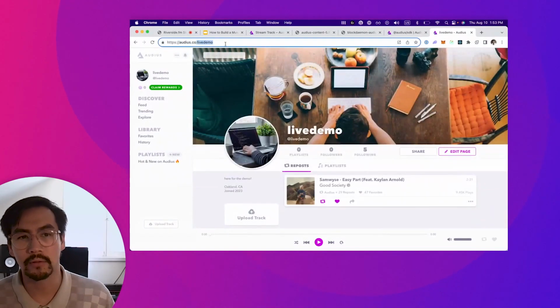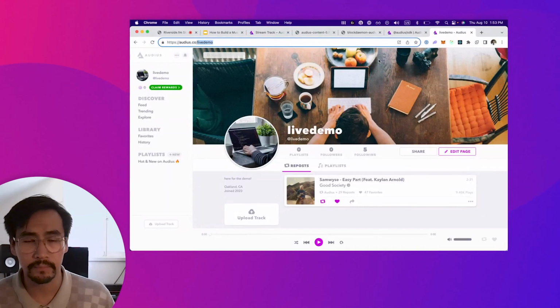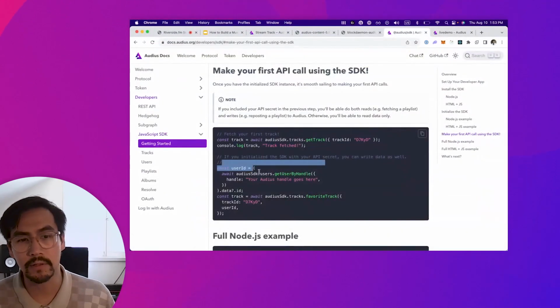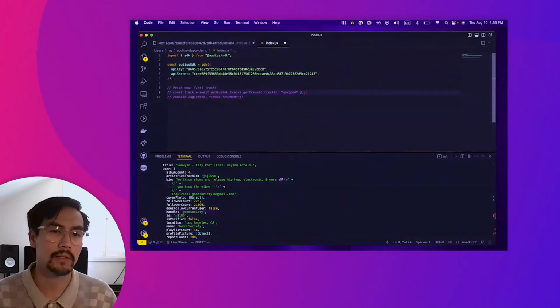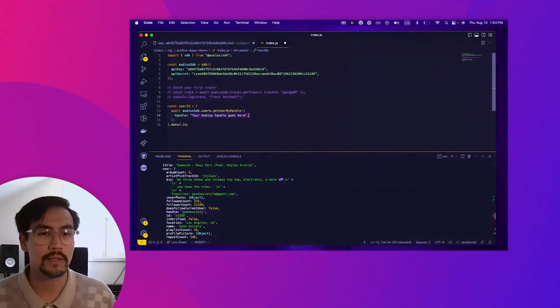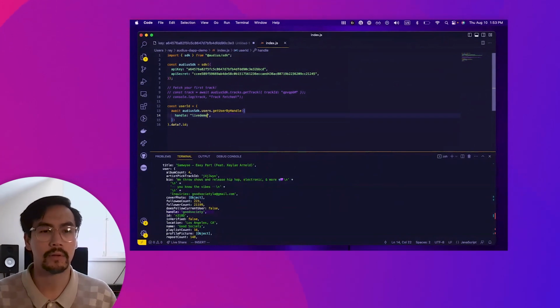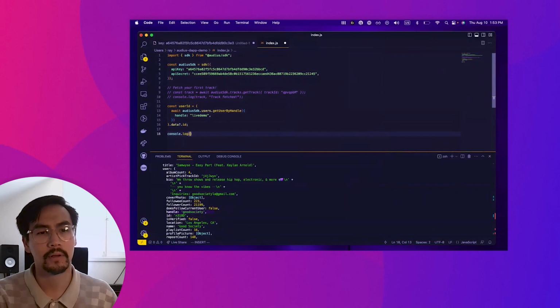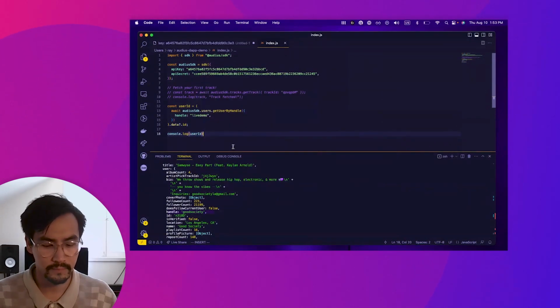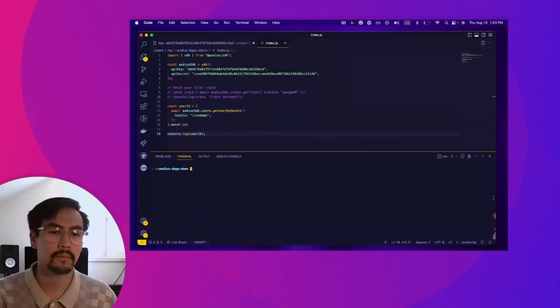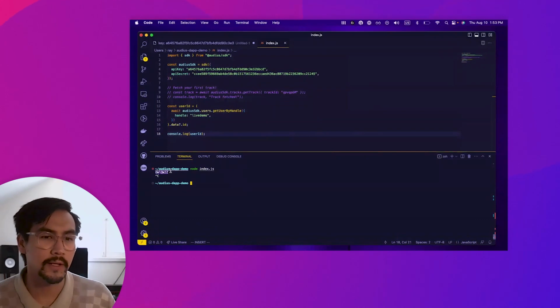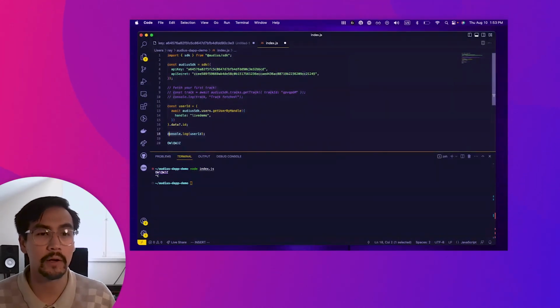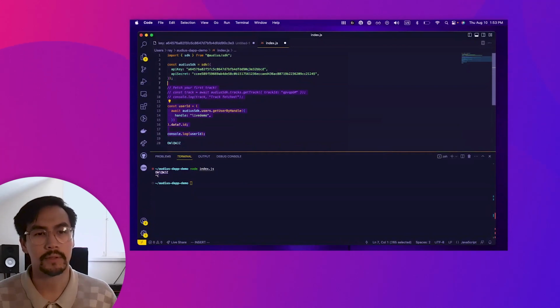So I'm going to steal this handle, Live Demo. That's my handle that I signed up with. And I'm going to plop that into this similar query, users get user by handle. So copy this over. I'm going to comment out these lines for getting a track. I'm going to paste in Live Demo here. And then I'll log out our user ID. Clear our output, and I will run the script again. Wonderful. Here's our user ID. I'm going to save this, and we can go on to figuring out how to do an upload. I'll delete these things now.